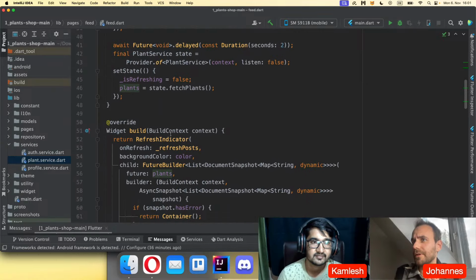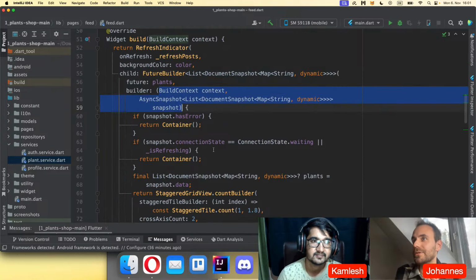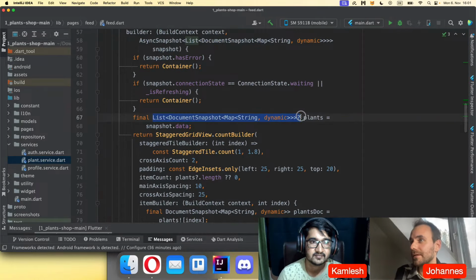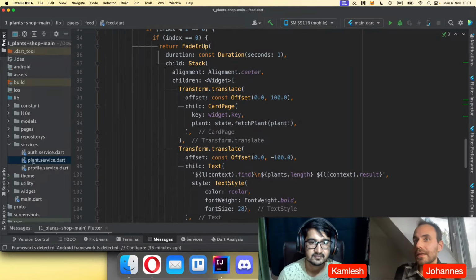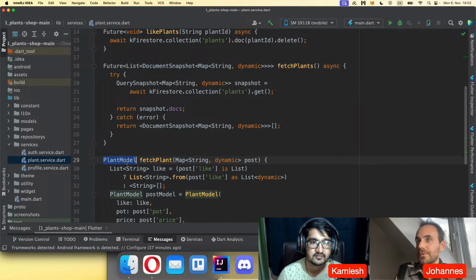Also, if you go down here, he writes a lot of code, which is not so readable for other people, as well as here. There are a lot of things that don't look so great. Instead of doing this, it's always better to return something else, like directly the model. From your APIs, you want to return a model, not a map or a snapshot. Usually you return a model.